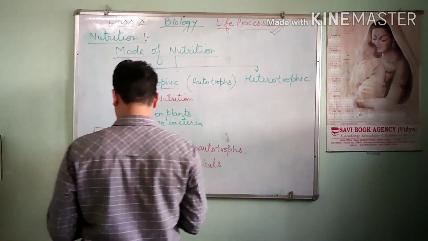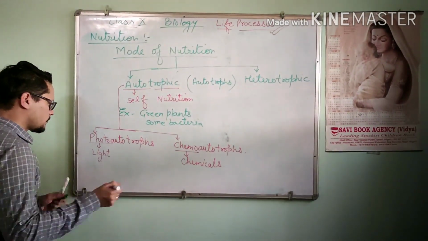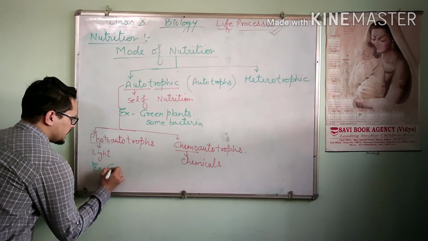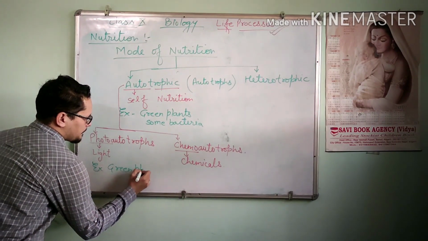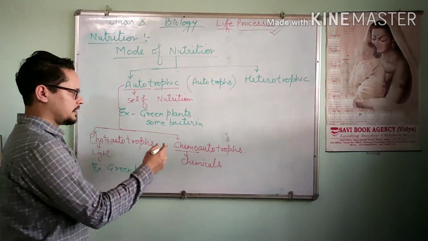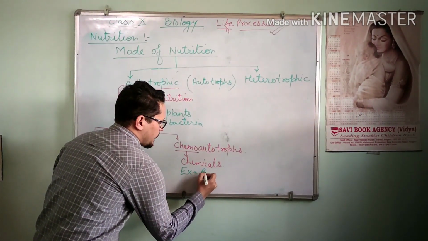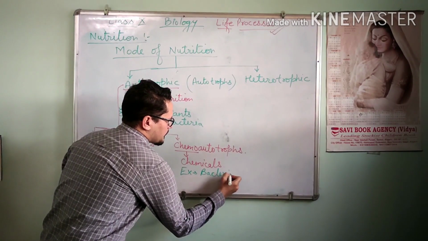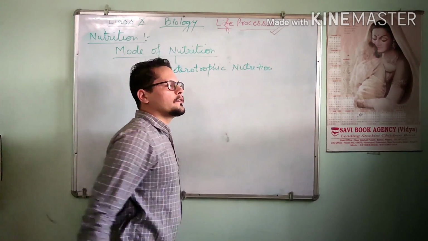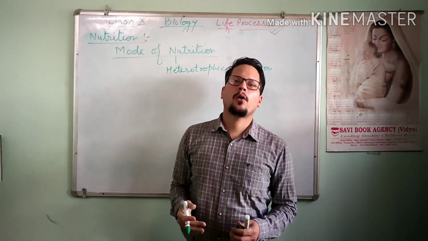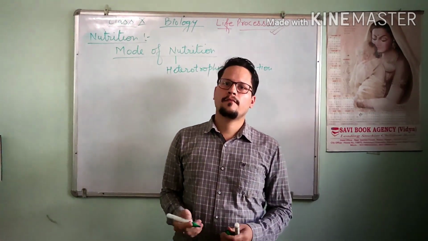The examples are: for photoautotrophs, green plants, and for chemoautotrophs, some bacteria. The word hetero means depending on others and troph means nutrition.